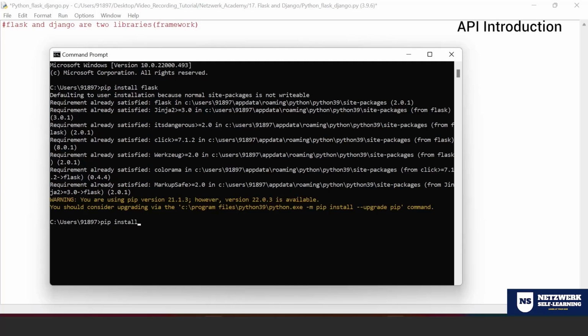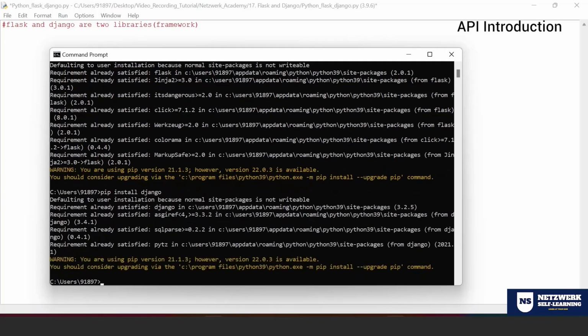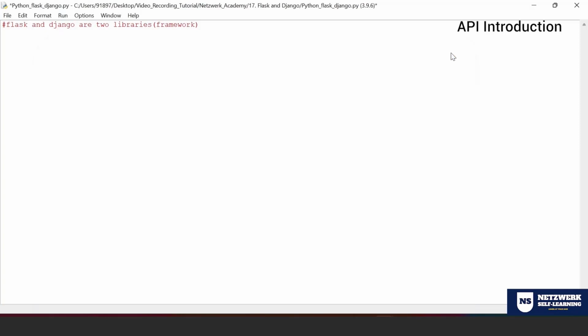So too for Django. There you see, for Django also the requirement is already satisfied. So you need not worry about these two, which are already installed. If it is not installed, then you have to install it yourself by using this specific command, pip install Django, and then pip install Flask. And if you use PyCharm, it's better that you create a new environment where you can set both these libraries, Flask and Django. That I'll explain a bit later. Okay, this is the first point. You're done with the installation.